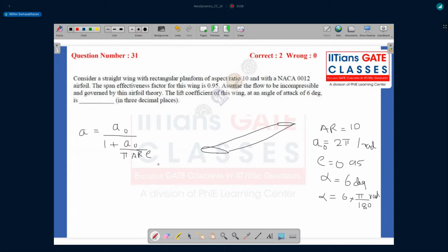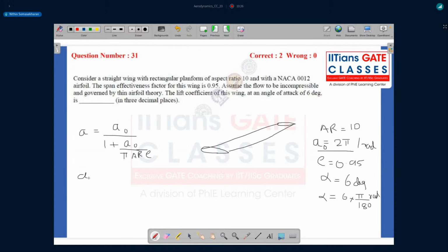and those effects. So you know what is your lift curve slope of your airfoil, because they've told you it's a symmetric airfoil, and you can typically estimate the lift curve slope of a symmetric airfoil as 2 pi. And you know the aspect ratio, which is 10. You know the span efficiency factor, which is 0.95.